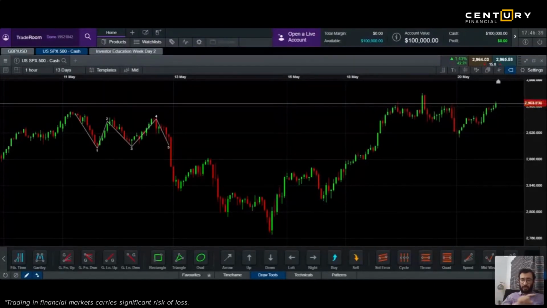So the first thing is you identify the trend. Second, when you identify the trend like this, you will find out whether it is going up or down. Once you find out whether it's going up or down, you have to find out the entry and exit points. Entry and exit point means, let me show you a trend line here.